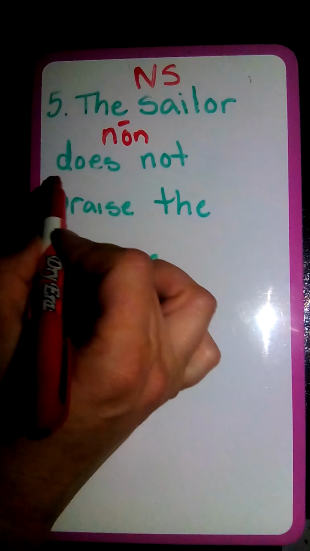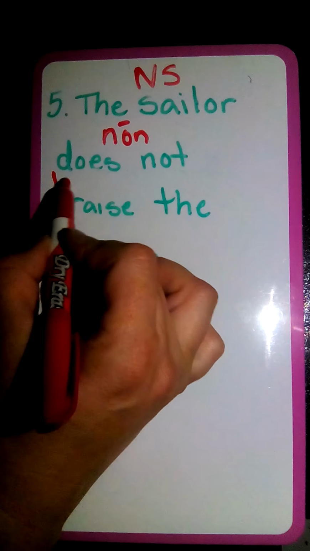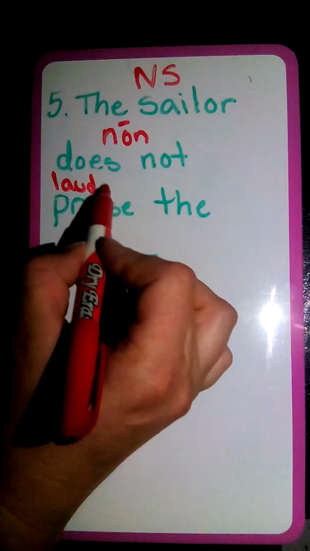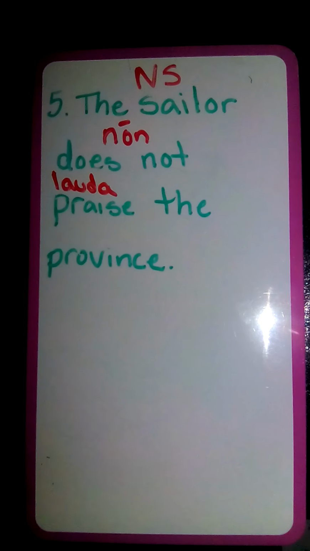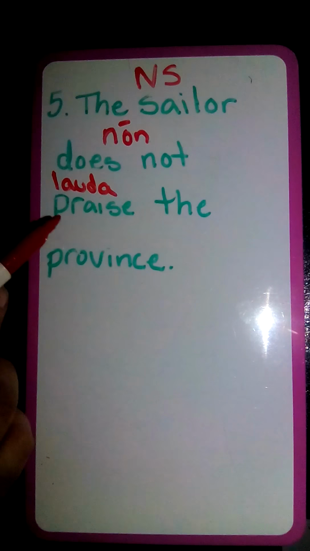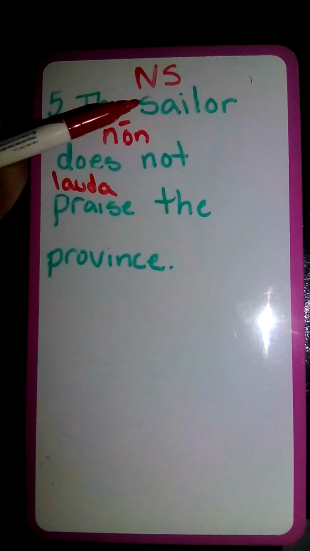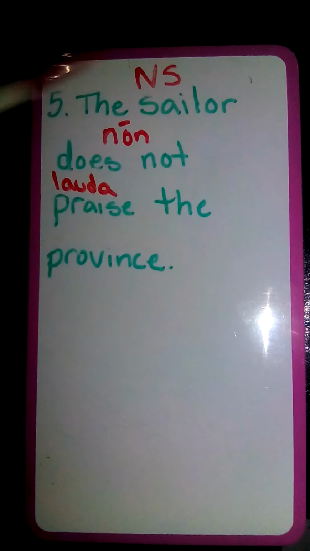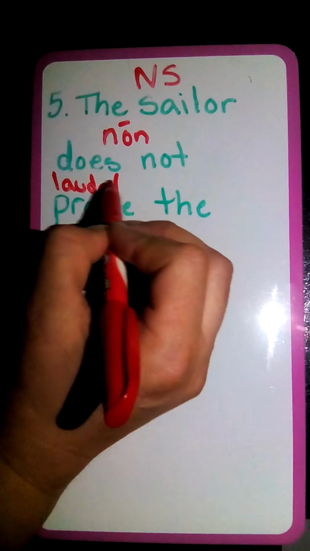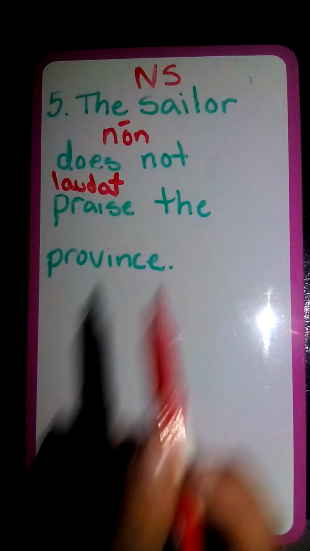Well, we know praise starts with lauda, L-A-U-D-A. Now, do we put the T or the NT? Well, our verb has to agree in number with our subject. Our subject here is the sailor, and the sailor is singular, so praise also needs to be singular. Singular is just the single T, so we have laudat.